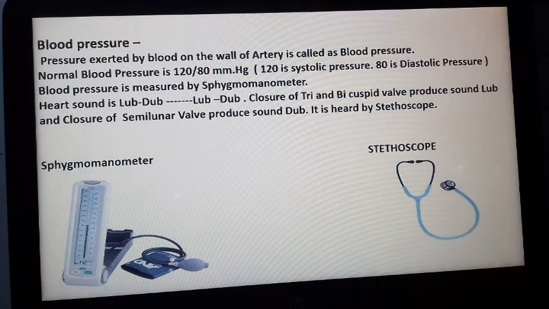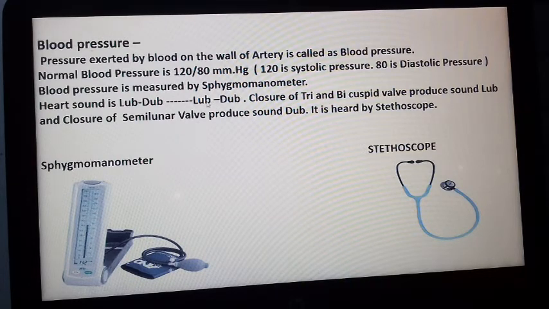Now blood pressure. When the heart pumps blood into the artery, the pressure exerted on the wall of the artery at that time is systolic pressure, and due to relaxation of the heart, the pressure exerted on the wall of the artery is called diastolic pressure. So systolic pressure is greater. In a normal person, systolic pressure is 120 and diastolic pressure is 80 mmHg. So normal blood pressure is 120/80, and blood pressure is measured by an instrument, and this stethoscope plays an important role in listening to the heart sound.